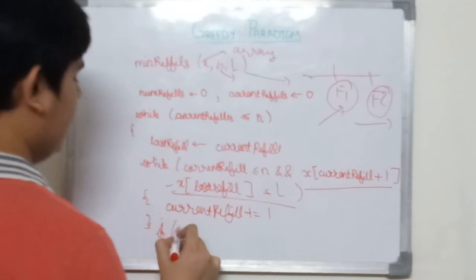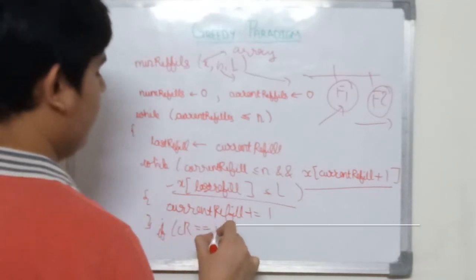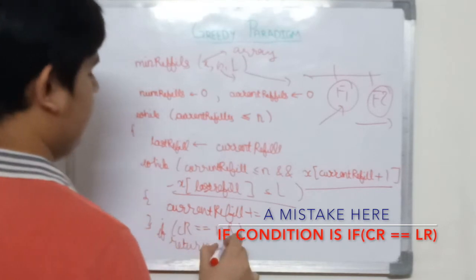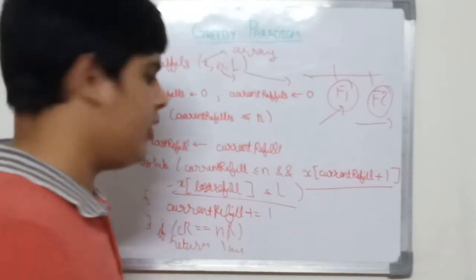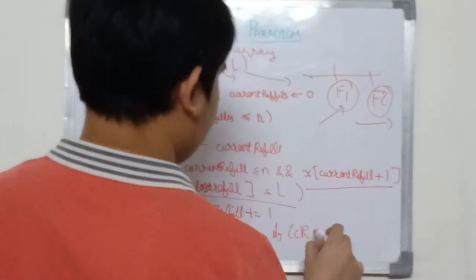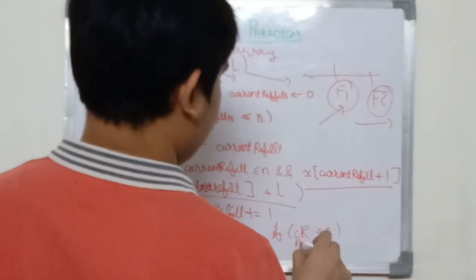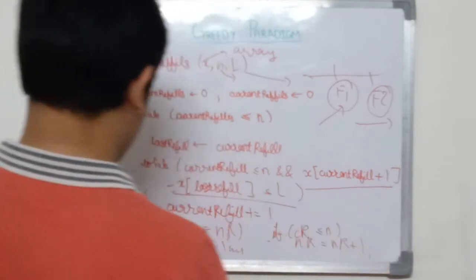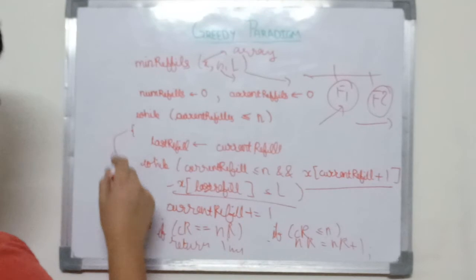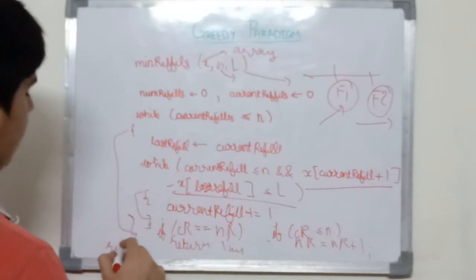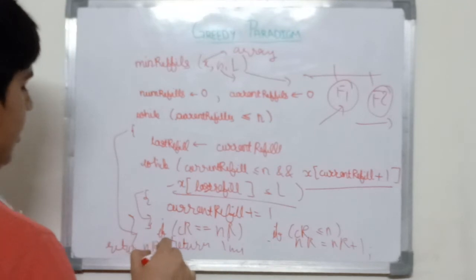Now if CurrentRefill is equal to LastRefill, return impossible. This is never possible, as we know. If CurrentRefill is less than or equal to n, NumRefills is equal to NumRefills plus 1. This while condition is also over. This while condition was over here. Return NumRefills.